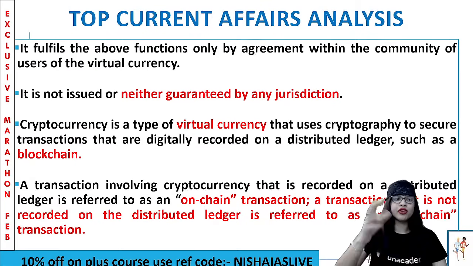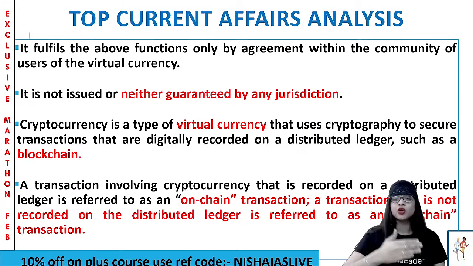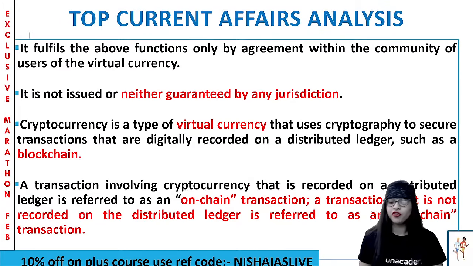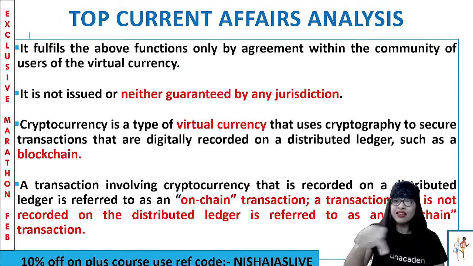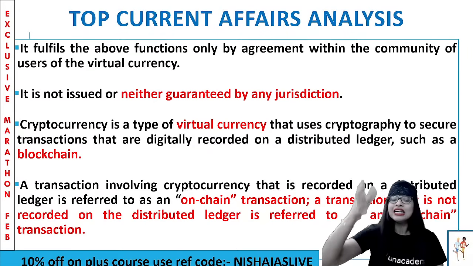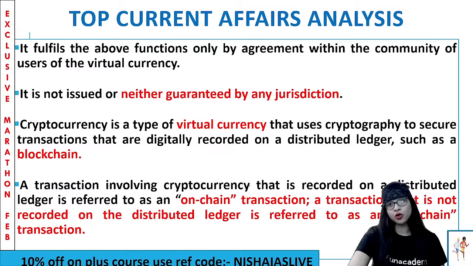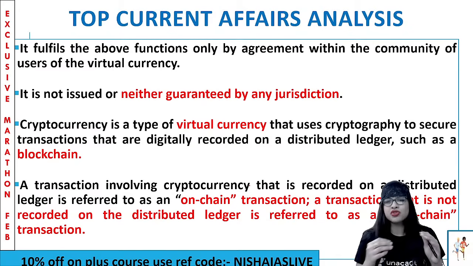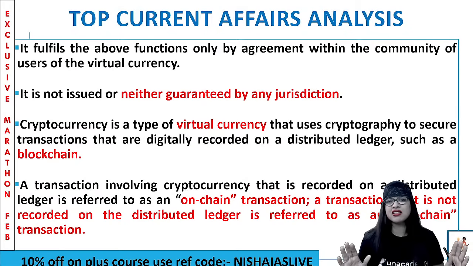For example, I or you cannot just have trading in cryptocurrency just like that. You should fall within the domain. You have to be a trader in cryptocurrency. You have to have this blockchain technology to access. And within the community of users of virtual or online currency, then you can go for the trading of what? Cryptocurrency. So the agreement is very important over there. And one more thing, it is totally different from the concept of money that we have in our hands. Because this cryptocurrency, being a digital currency, guys, is not issued or guaranteed by any jurisdiction. It doesn't have any legal tender status and all.